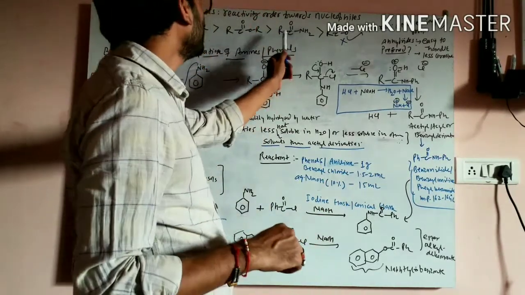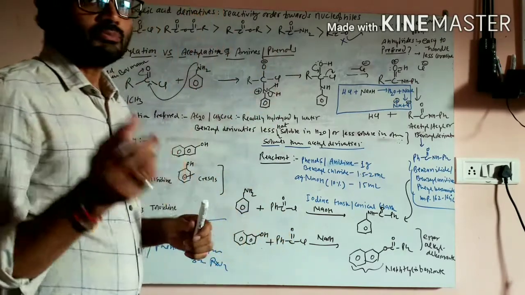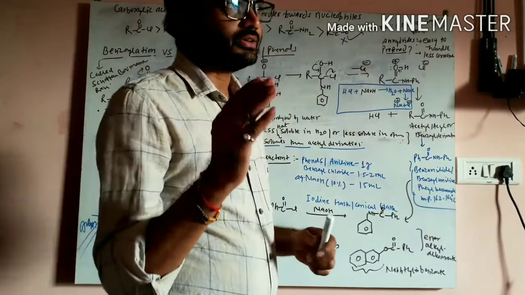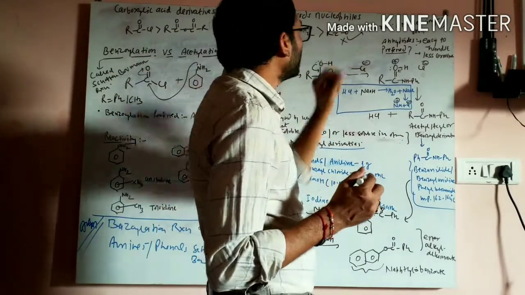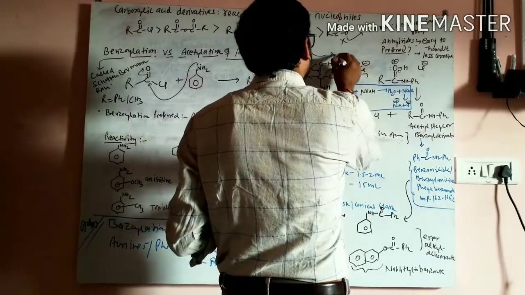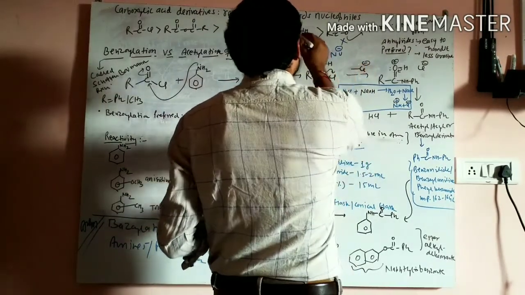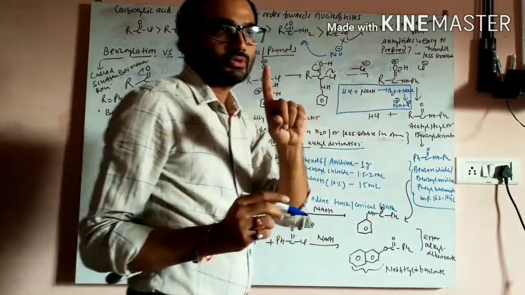Now, what is the reactivity of the amide and these derivatives? In the previous lecture, I already told you that the reactivity of the carbonyl carbon towards the nucleophilic attack depends on two factors.